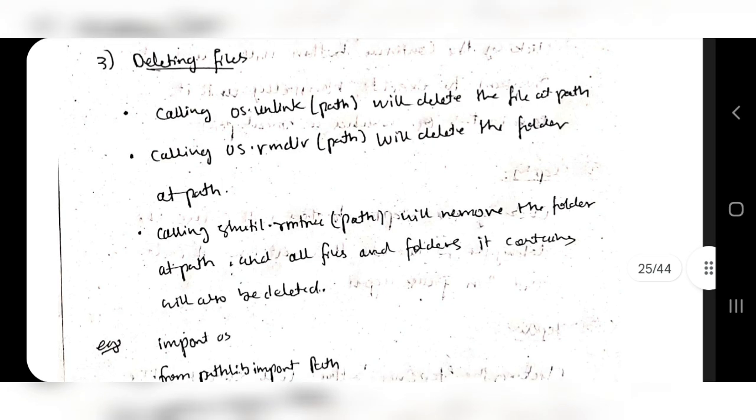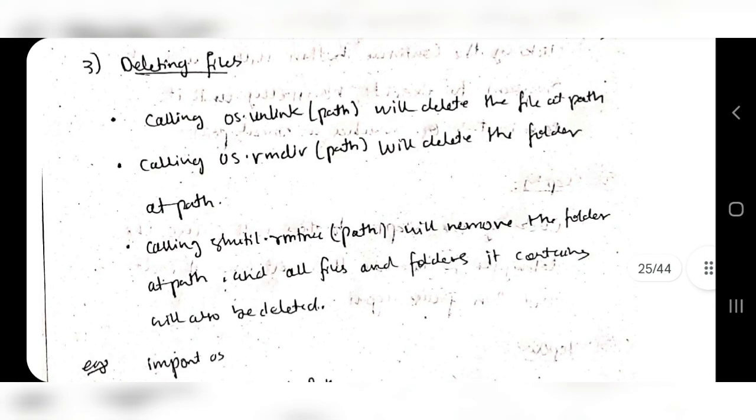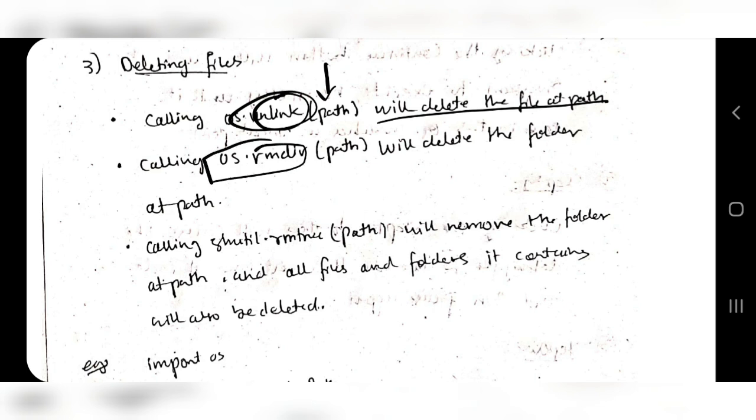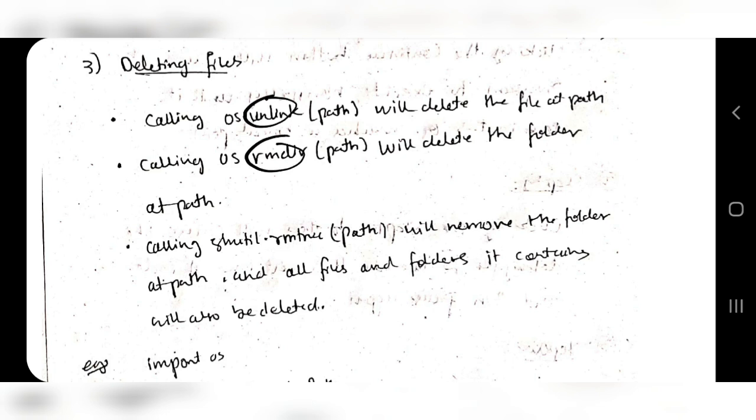And the last one is deleting files. You have some variations here. The first one is unlink. It will delete the file at the path, so if I specify a path here, os.unlink will delete the file at that path. os.rmdir will delete the folder at that path. This one is for the file, this one for the folder. For the file you will use unlink, for the folder you will use rmdir.